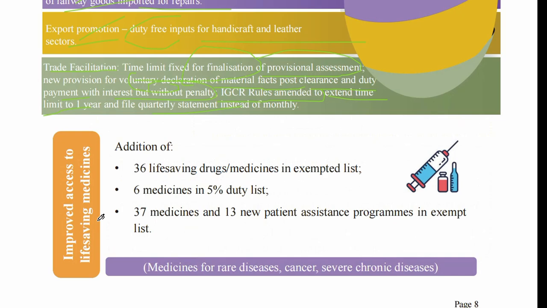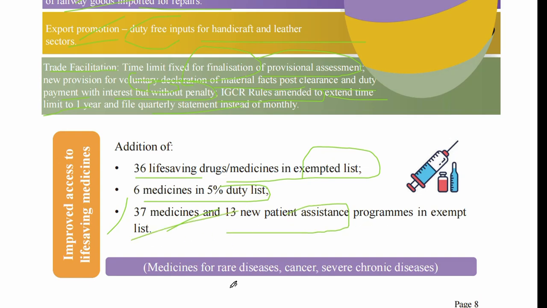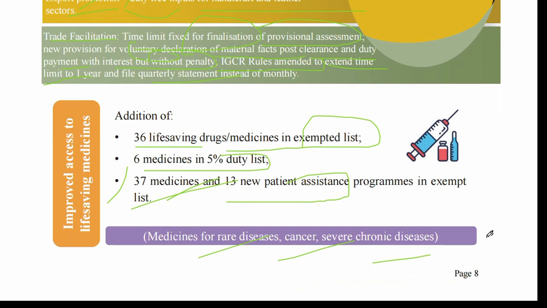Improve access to life-saving medicine, addition of 36 life-saving drugs and medicines exempted from the list. Six medicines in the 5% duty list, 37 medicines, and 30 new patient assistance program medicines are exempted in the list. Medicines are for rare diseases, cancer, and several chronic diseases. This scheme was put at.